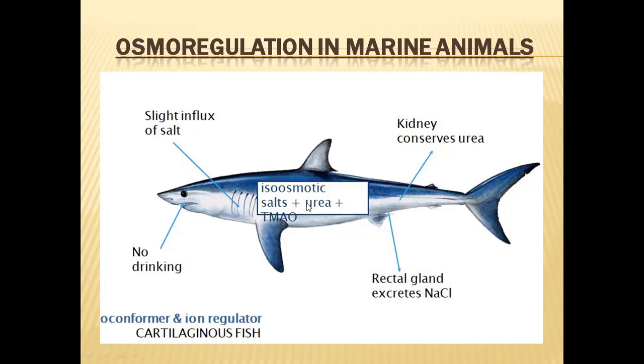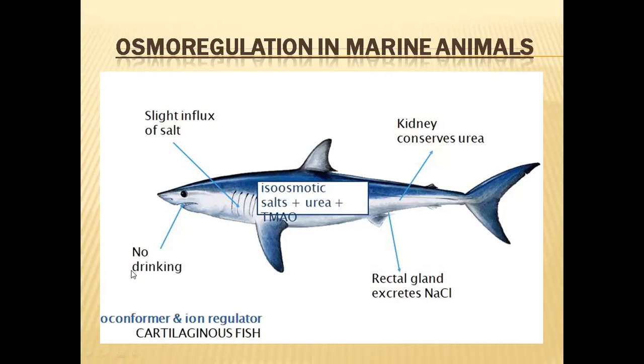So this urea and other salts help the animal to increase their body concentrations, to be equal to the seawater concentration. But in doing so, the urea is going to damage the tissues and organs. To prevent that, they also store TMAO, which prevents the bad effects of urea and other salts on this animal.